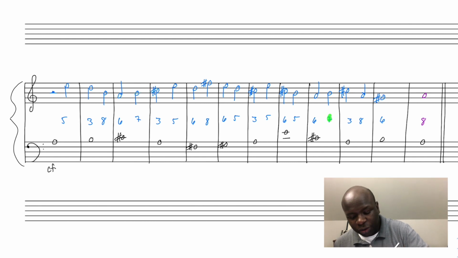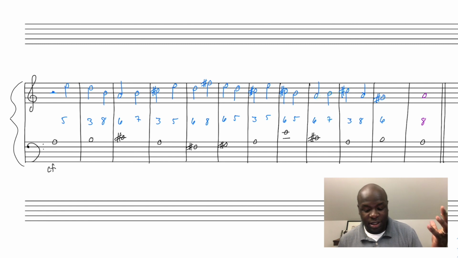And a similar situation with this seventh here, okay? In fact, it happens to be the same three notes, okay? With the B here acting as the passing tone. So this all works quite well.